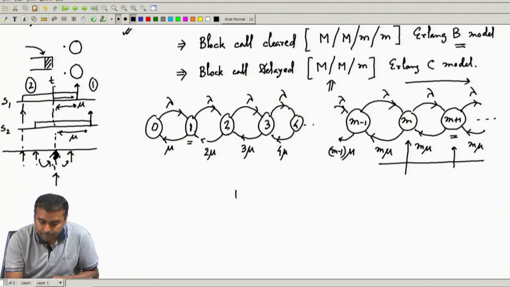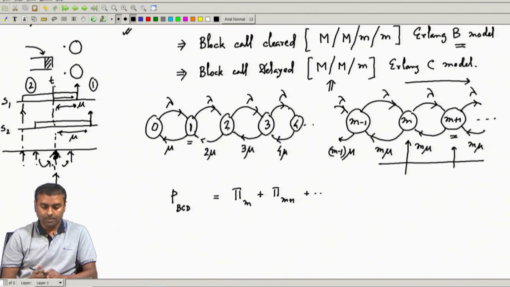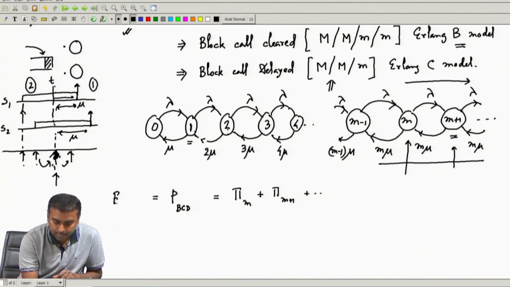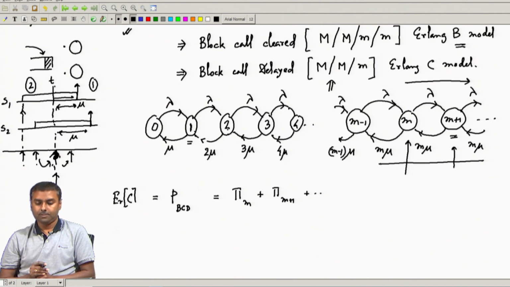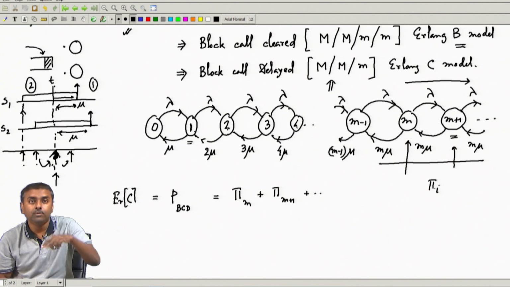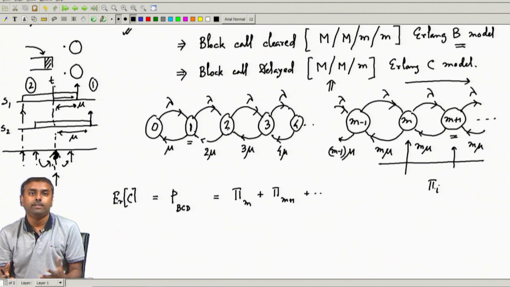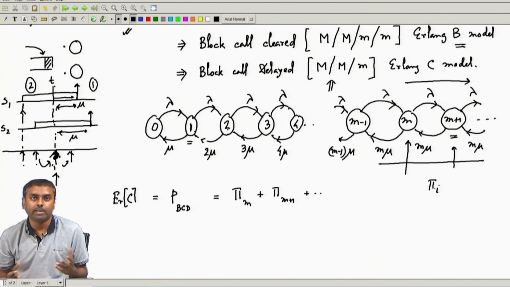So, adding all these state probabilities, pi m plus pi m plus 1 up to infinity, gives the probability that a call will be blocked or delayed, which is actually called the Erlang-C formula. All I have to do is evaluate these pi i's like we did for the M/M/1 queue, and sum them from m to infinity, and that should give me the overall blocking probability.